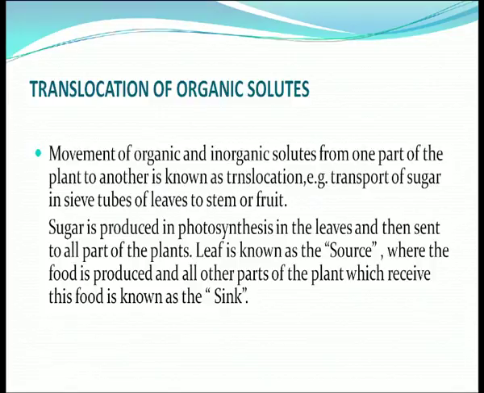and that happens in leaves and then sent to all parts of the plants. Leaf is known as the source, and also we know leaf is also known as the kitchen of the plant, where the food is produced, and all other parts of the plant which receive the food is known as the sink. How the course of translocation takes place.